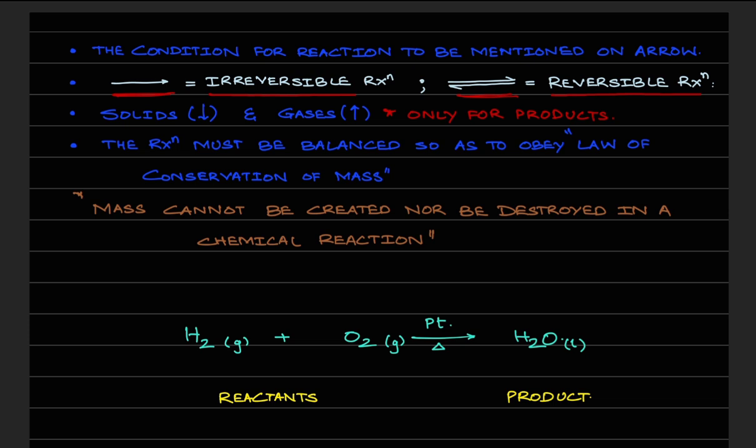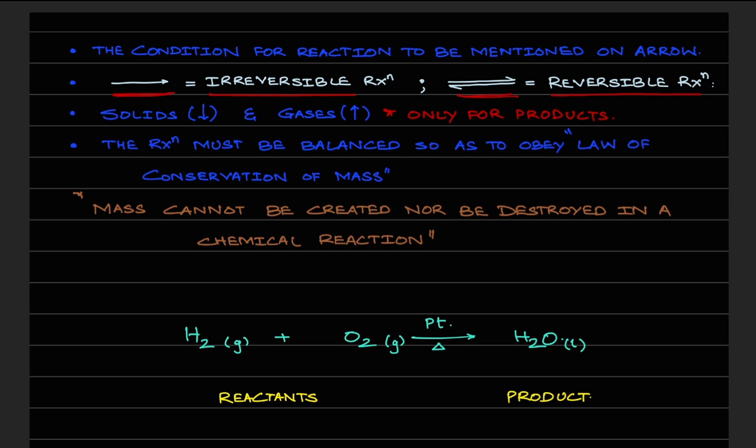So if you have, let's say, H2O for this example, if it was gaseous, I would have drawn it with an upward pointing arrow, symbolizing that it is gaseous in nature. Right now it is liquid, so we don't need to put any arrow over here.